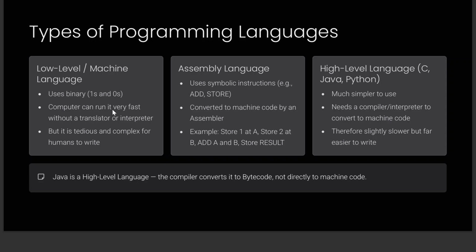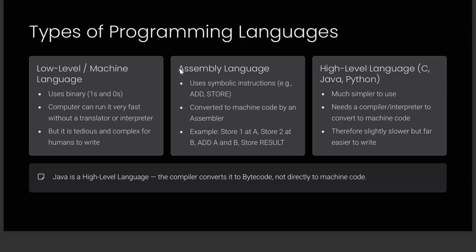A computer can run it very fast without a translator or an interpreter, since it only understands on and off states, right? But it is very tedious and complex for humans to write code directly in zeros and ones, right? That's why we need something better.